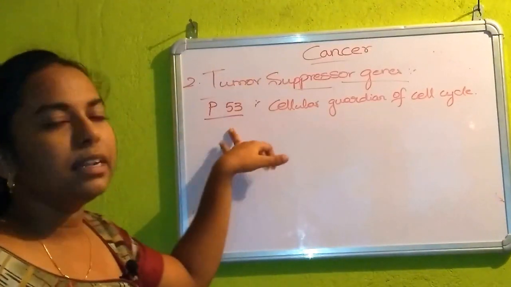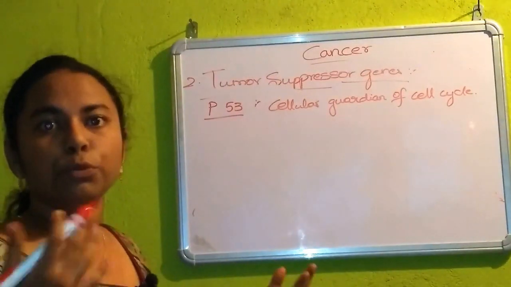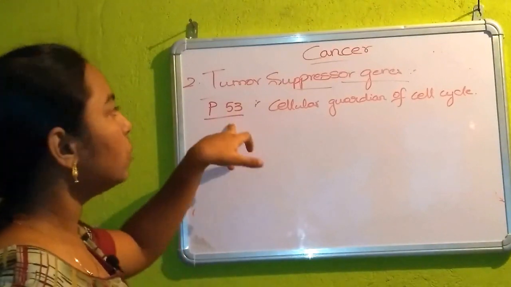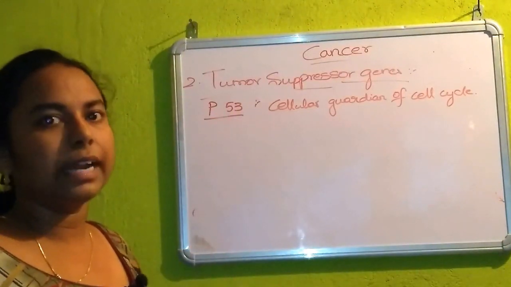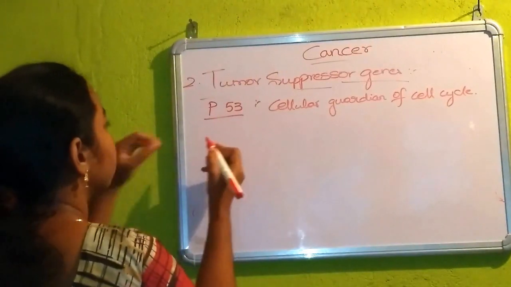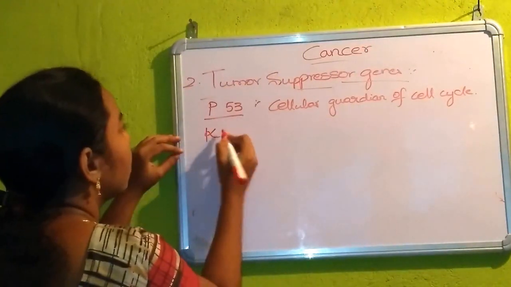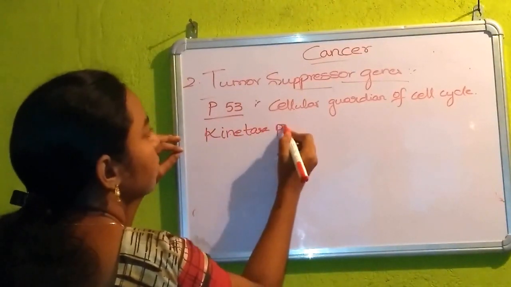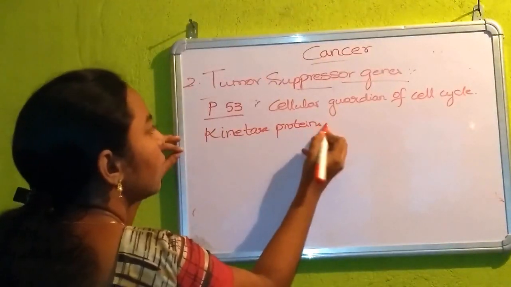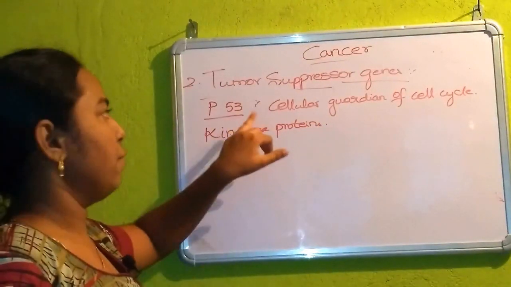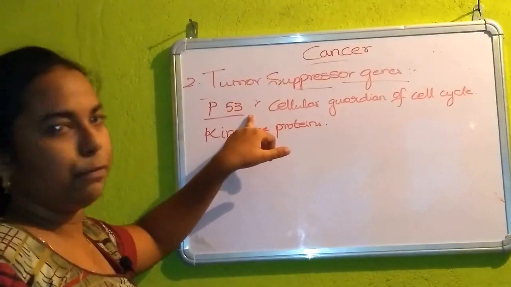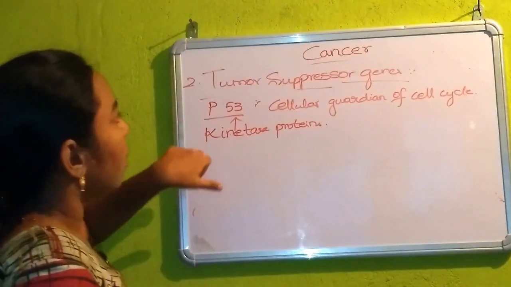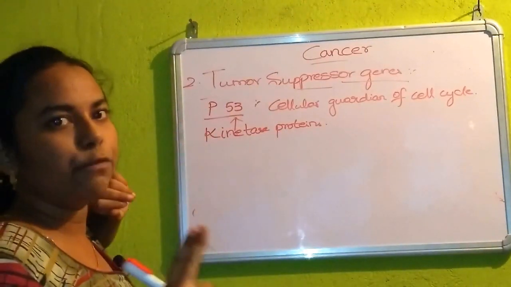It will be activated when there is any DNA damage or due to mutations. When there is such a condition, then this P53 will be activated. How will P53 be activated during that condition? There are some enzymes or proteins such as kinase proteins. These proteins send signals to P53, which leads to the release of P53, and then it becomes active and performs two main functions.